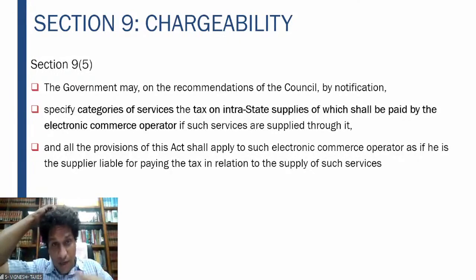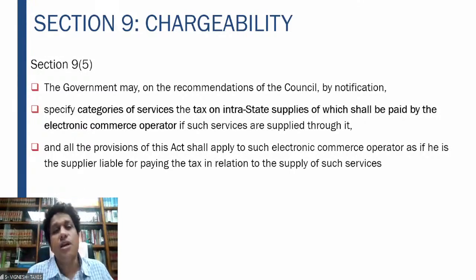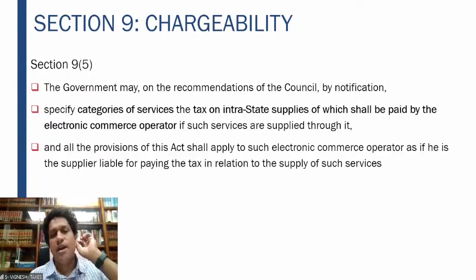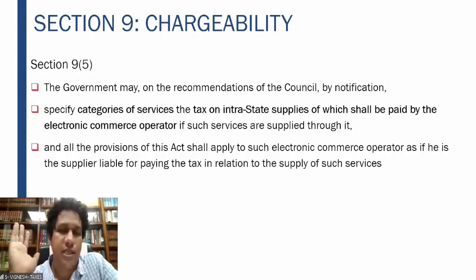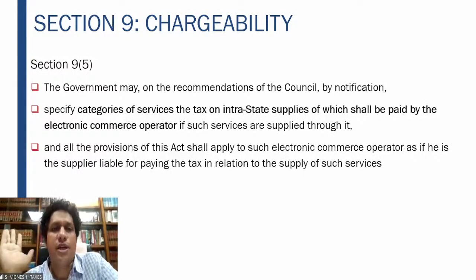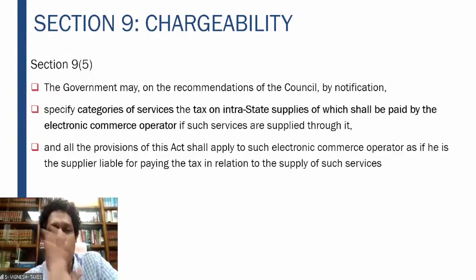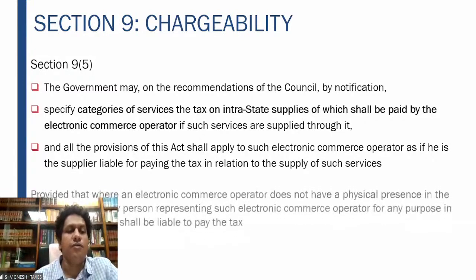Again, they are clearly specified. Not everything is covered. It is clearly specified. And the provisions of the act shall apply to the electronic commerce operator as if he is the supplier liable for paying the tax. As if he is the supplier, it shall be applicable to him. And if he does not pay the tax, they will proceed only against the electronic commerce operator, not against the supplier of service.